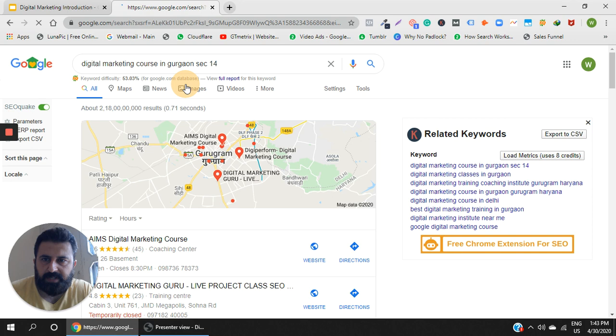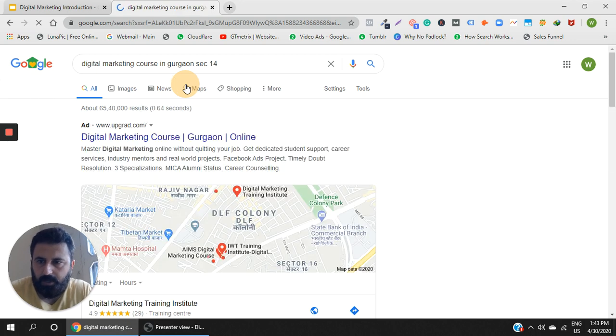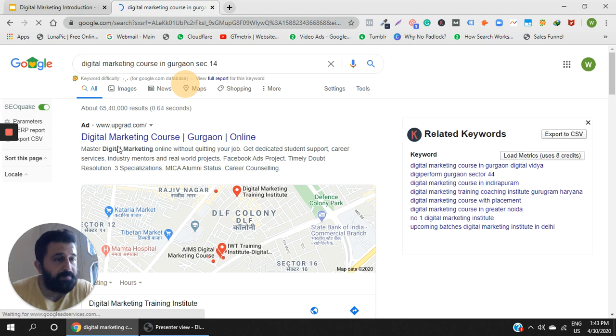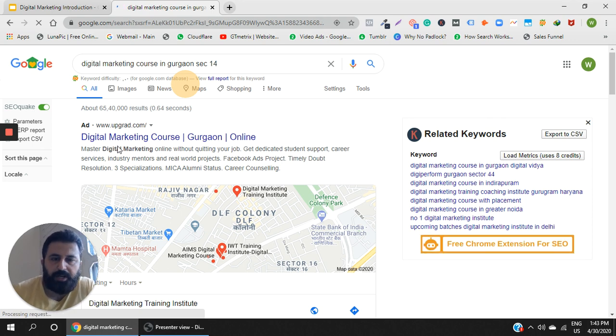Let's be even more precise in Gurgaon sector 40. So yeah, now we come across an ad, and this is an ad by Upgrade. Now, this is also known as PPC. You might have heard of this term quite a lot of times. What is PPC? PPC is pay per click.